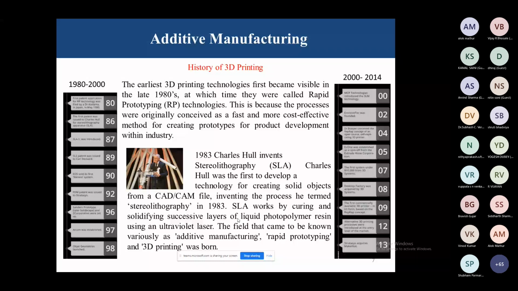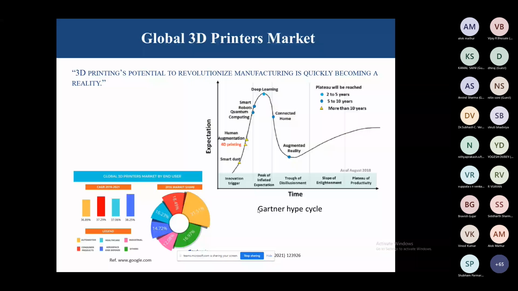So talking about the global 3D printer market, the 3D printing potential to revolutionize manufacturing is quickly becoming a reality. So talking about this global perspective, you can say there are so many applications, in aerospace, automotive, machine tools, healthcare and medical, right?